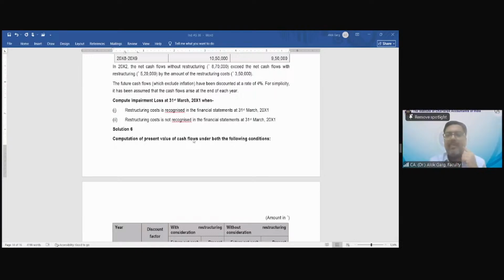No. So when the restructuring cost is recognized in the financial statement as on 31st March 2001, it means it is a committed cost, and hence the provision is taken and the outflow will happen in the next year, which is 2002. If the restructuring cost is not recognized in the financial statement as on 31st March 2001, it means at the time of computation of impairment, this restructuring cost is not committed. If it were committed, you would have to create a provision as per Ind AS 37, right? Is it clear or not?